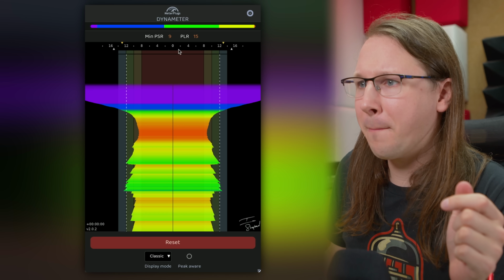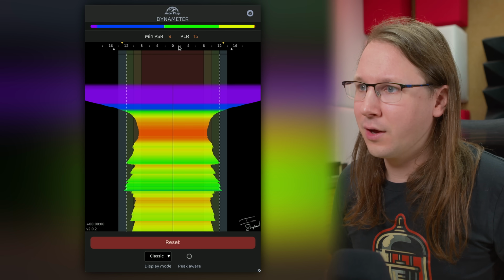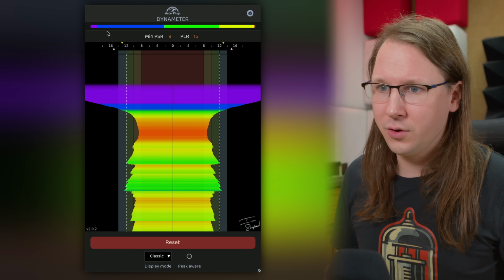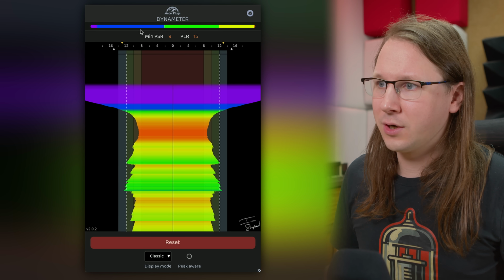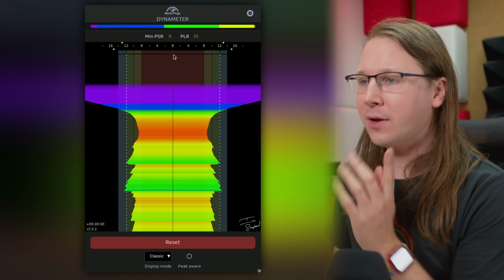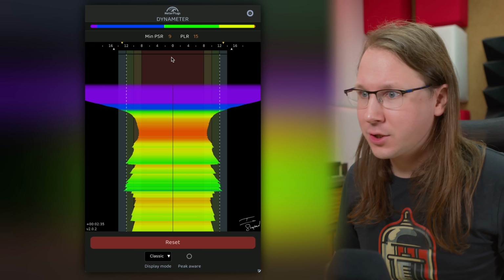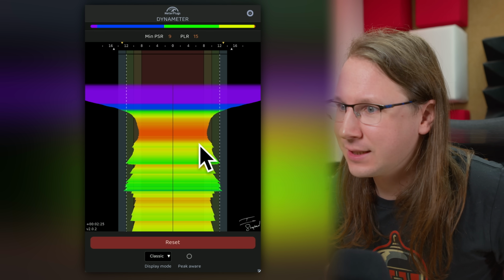Now let's put this in practice. Dynameter shows 2 values of PSR. It shows us our minimum PSR, basically what the value was at the lowest dynamic range, at the most compressed part, or the least dynamic part, however you want to call it. It shows us that over here. So we know that in this song, there is a part where the PSR hit around 9. It also shows us our current PSR in this graph.